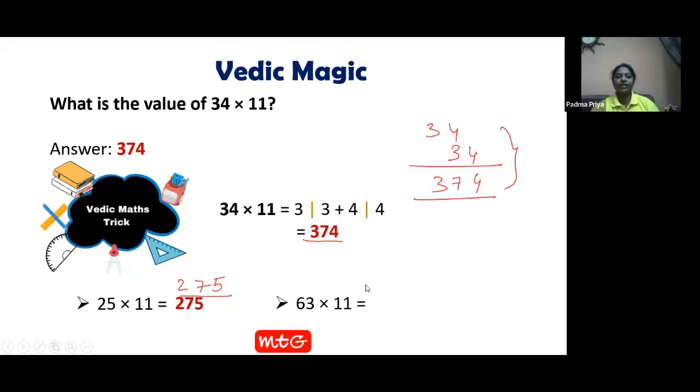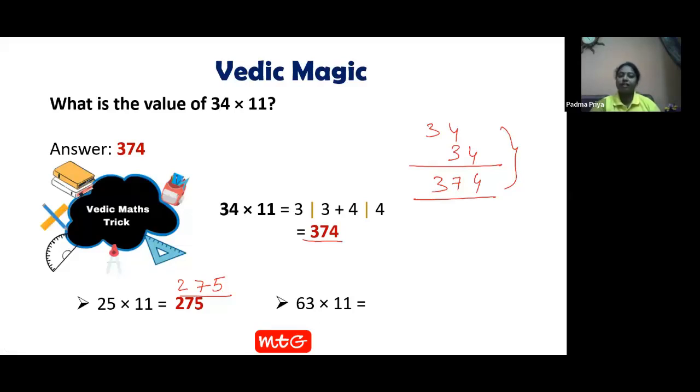Now see one more question we have. 63 into 11. 63 into 11. 6 will be the ending leftmost digit. 3 will be the rightmost ending digit. And in between 9. 6, 9, 3.